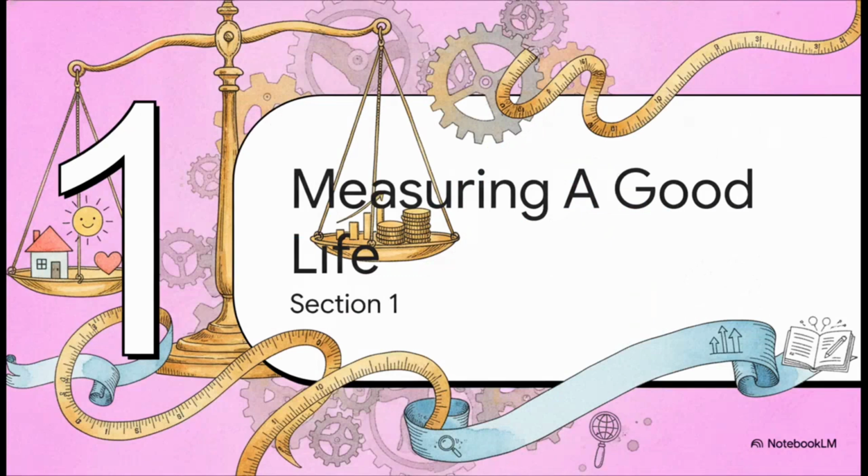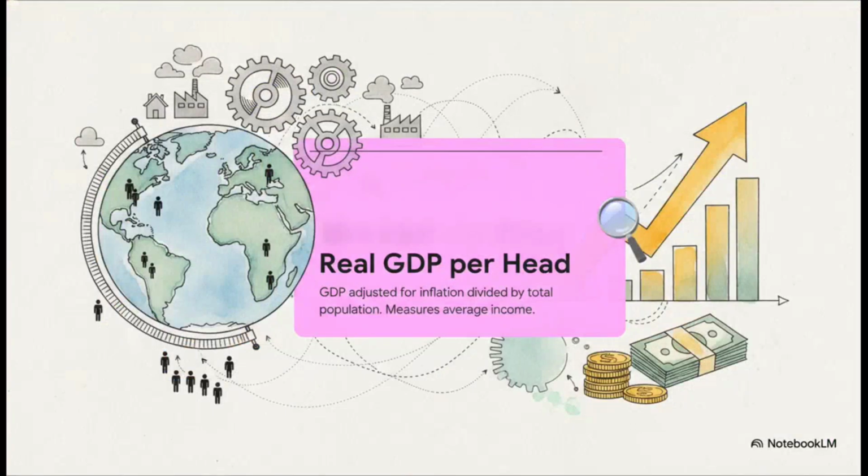We'll start with the most common measuring stick economists use to gauge a country's success. So you've definitely heard of gross domestic product, or GDP. It measures the total monetary value of all goods and services produced within a country's borders in a given year. But here's the thing. Just looking at a country's total wealth doesn't actually tell us much about the people who live there. By dividing that massive GDP number by the total population, we get this absolutely crucial average income figure per person, real GDP per head. It's basically the gold standard for quick comparisons.